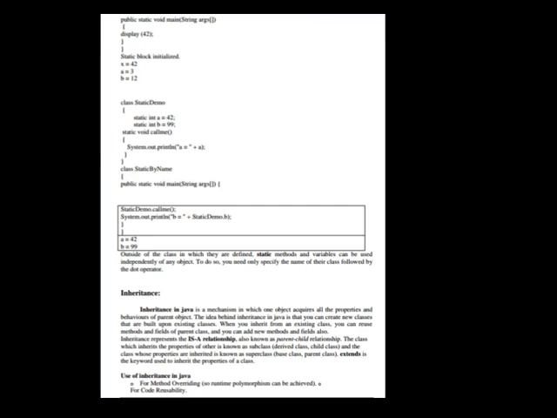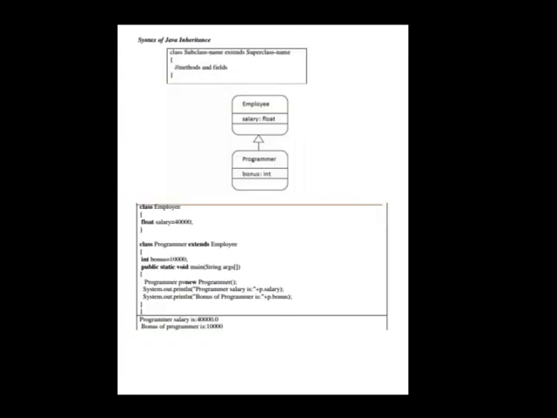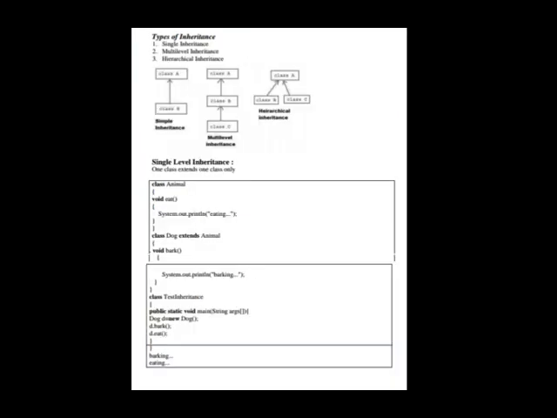Use of inheritance in Java: for method overriding, so runtime polymorphism can be achieved, and for code reusability. See the syntax here and the figure and code. Types of inheritance: single inheritance, multi-level inheritance, hierarchical inheritance. See the figure. Single level inheritance: only one class extends one class only. See the code here.